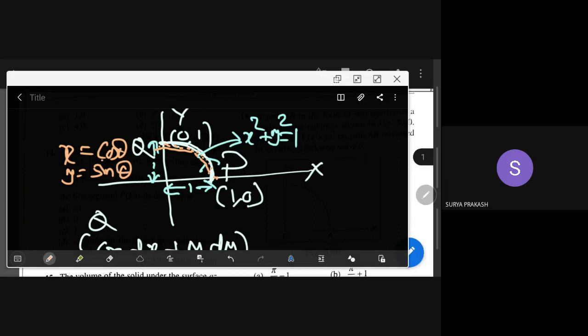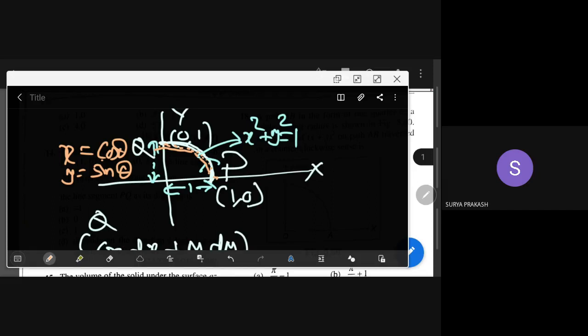So x is equal to cos theta, y is equal to sin theta. x square plus y square is equal to sin square plus cos square theta, which is 1. So we are clear. This is called the parametric representation of that curve. The Cartesian representation is x square plus y square is equal to 1.